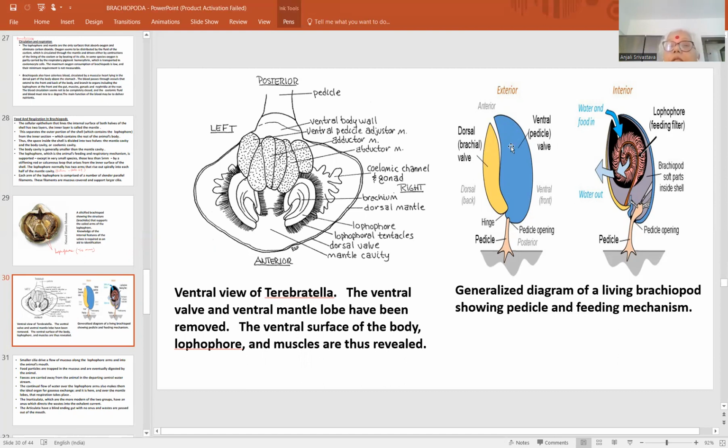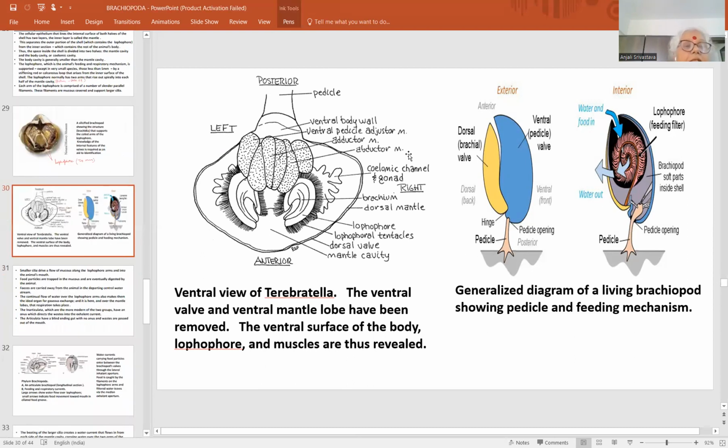And this is a general diagram of a Brachiopod with the ventral and dorsal valves. And this is the ventral view of one Brachiopoda, Terebratella. These are the muscles. Then these are the hair-like structures. This is the lophophore spirals. And this is the mantle cavity. These are the valves, both valves. This is the left side, this is the right side. So these details we have already seen.